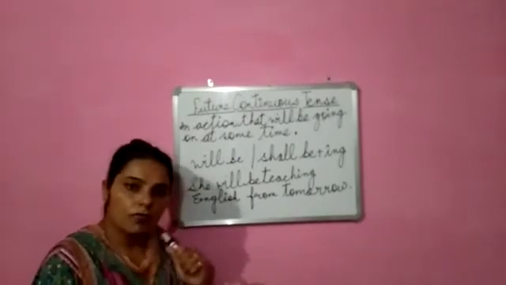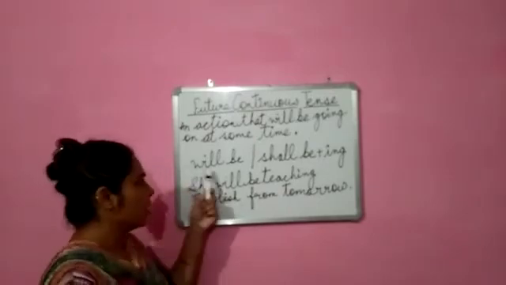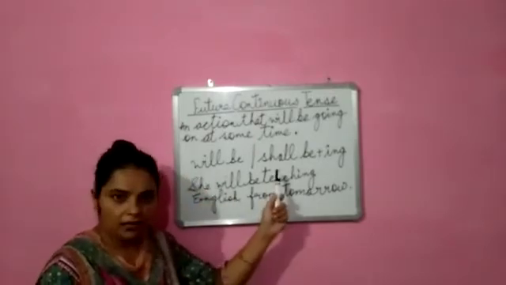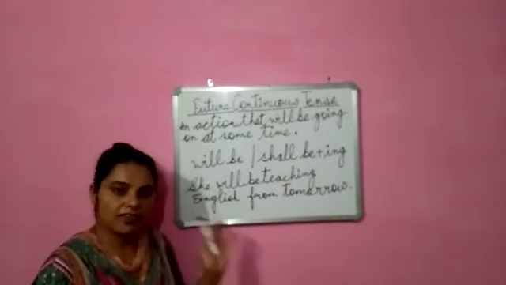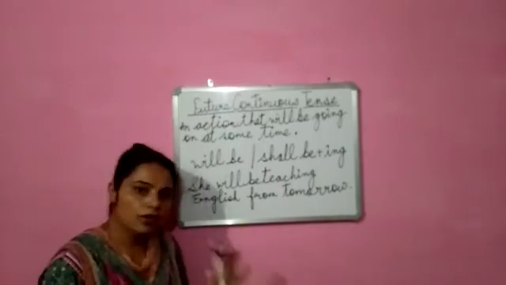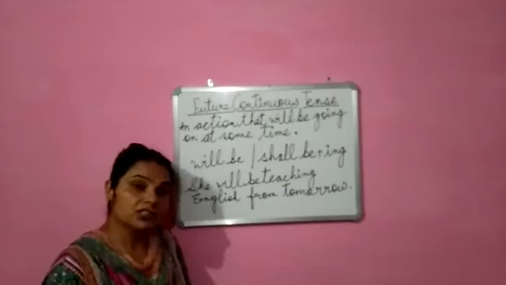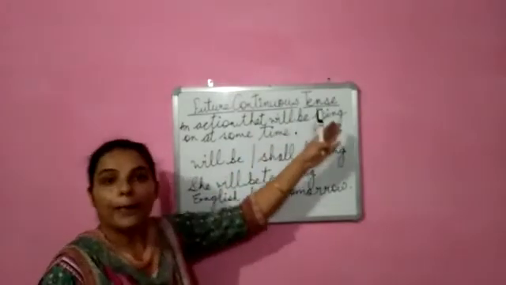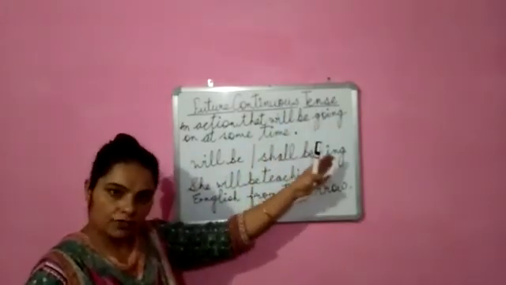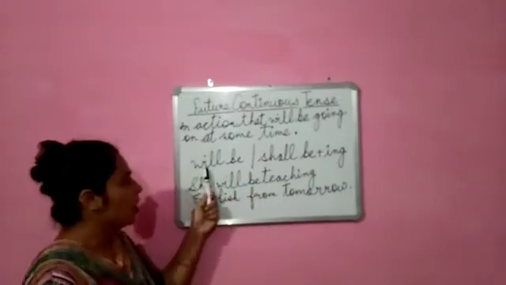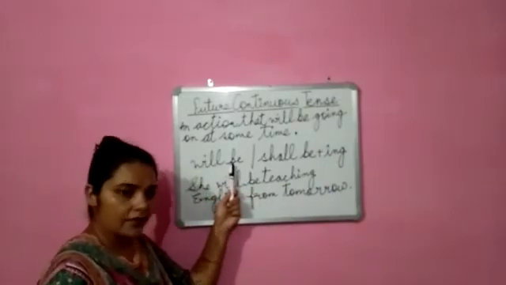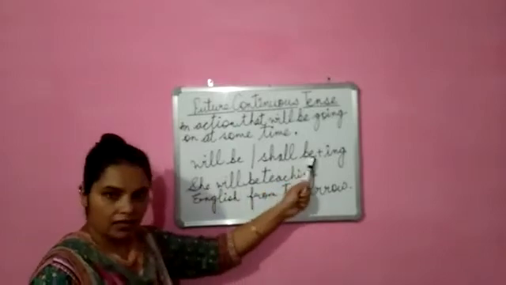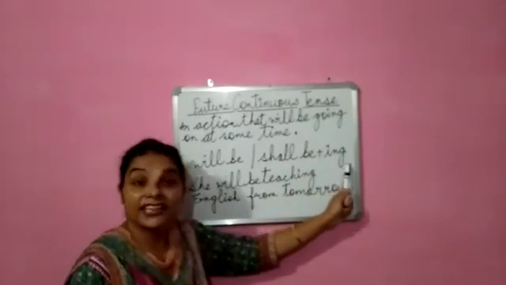What is the rule? How to use? Here see, again use of will or shall, this you have to do in future. Always remember, will and shall are always used in future, but there are some more additions to be added according to the parts of the tense. See, will be, here we'll add will be or shall be, plus ing.